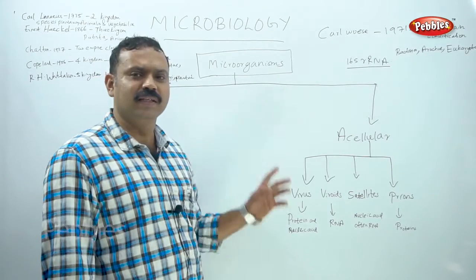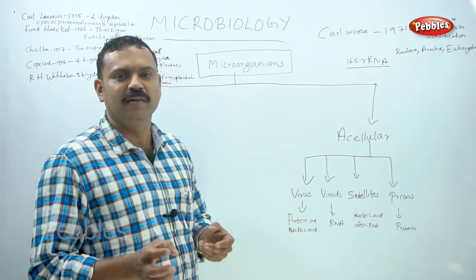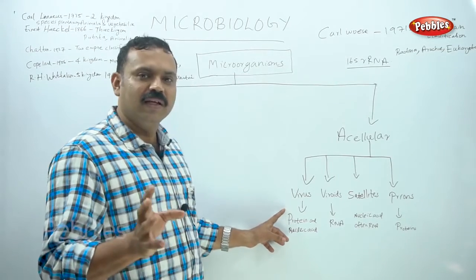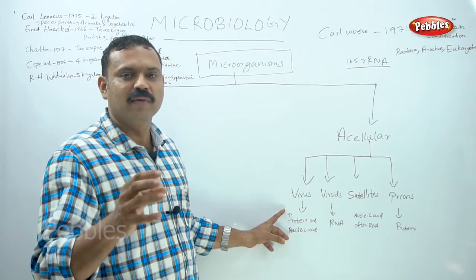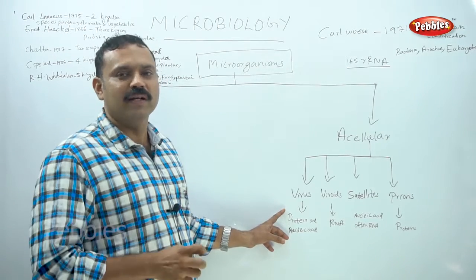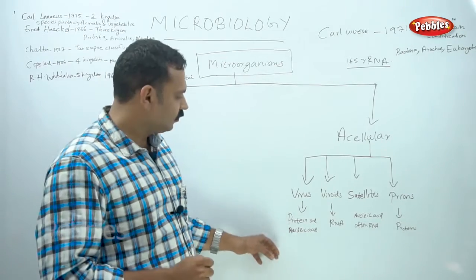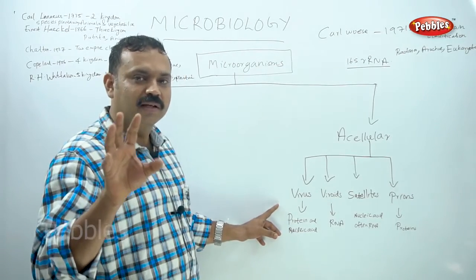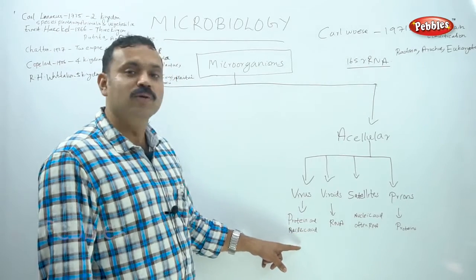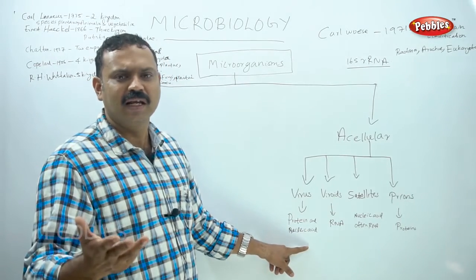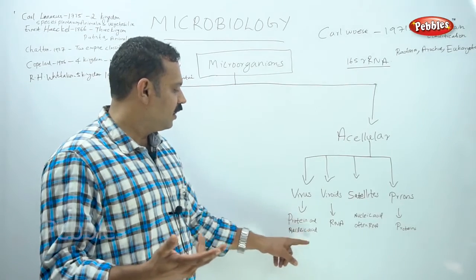It doesn't have a machinery to eat like other cellular organisms. It will live only in a living cell, and it will utilize the metabolic byproducts of living organisms. So it is an obligate intracellular parasite. It contains a protein coat and nucleic acids, meaning RNA or DNA.